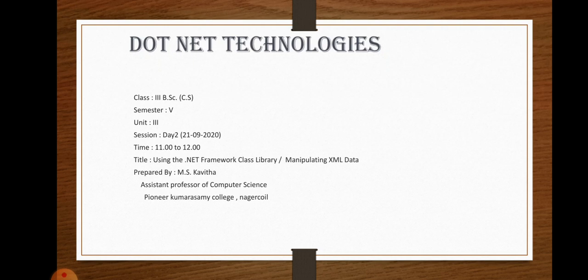Rather, it can use user-defined tags. Okay, but HTML uses only standard tags. Here XML is used to create style sheets. You already created cascaded style sheet files. Those cascaded style sheet files can be created with the help of the XML file. In this session, we are going to discuss the various manipulations on XML data.